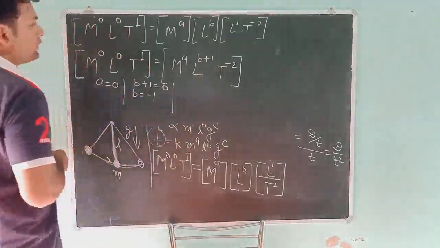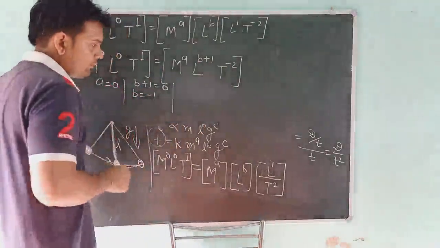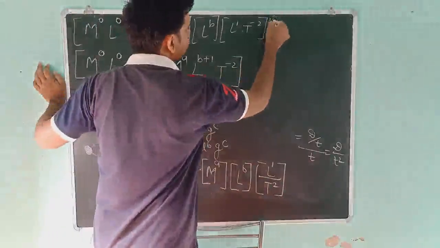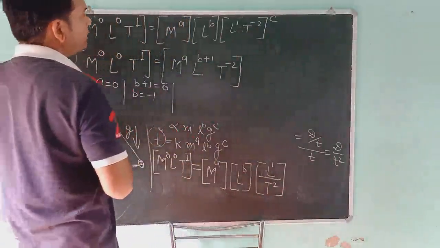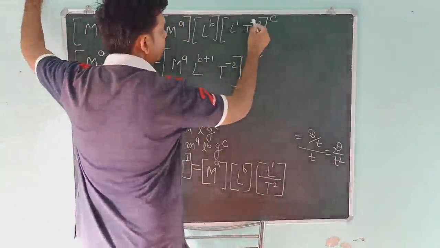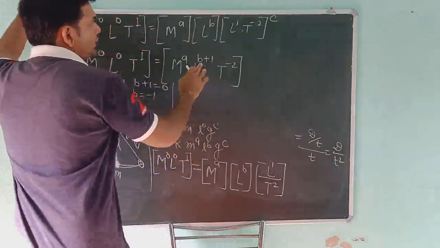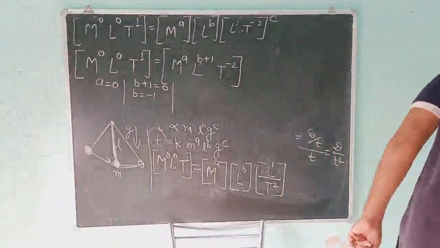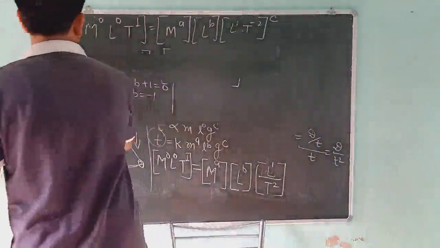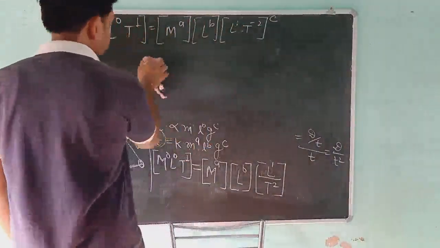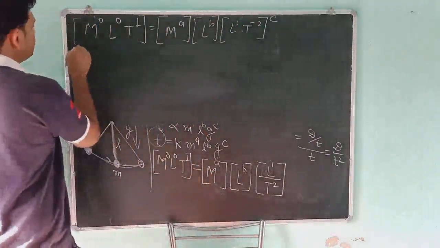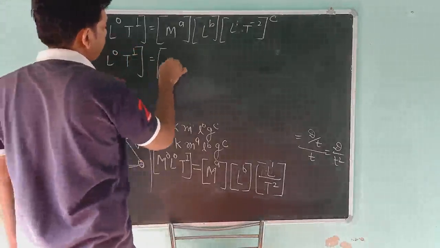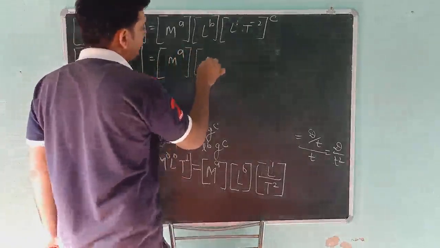And here, wait students, wait 1 minute. G to the power c. There is something missing. Here the power is c. Then you will multiply c by 1. Then it will be equal to L to the power c. 1 minute students. M0, L0, T1, M^a, L^b.